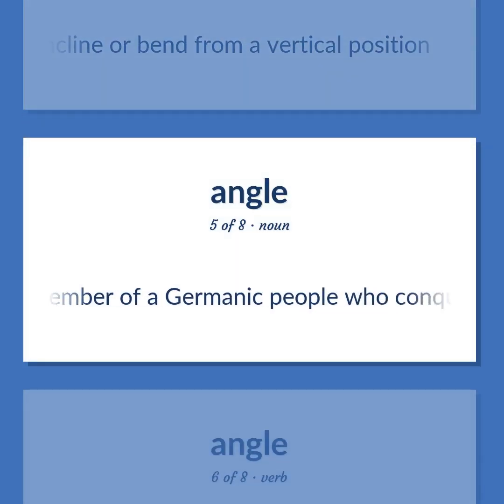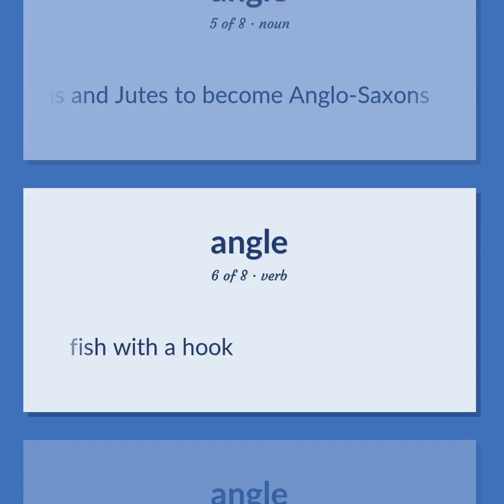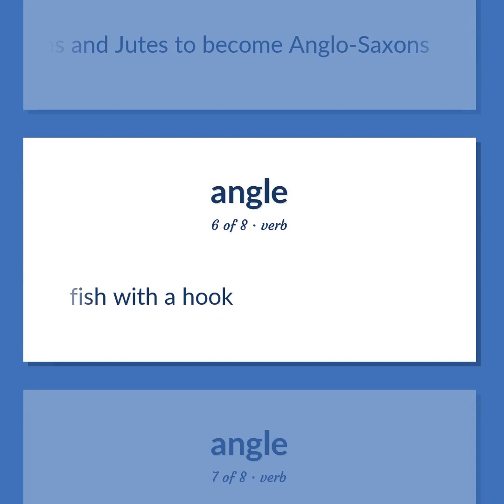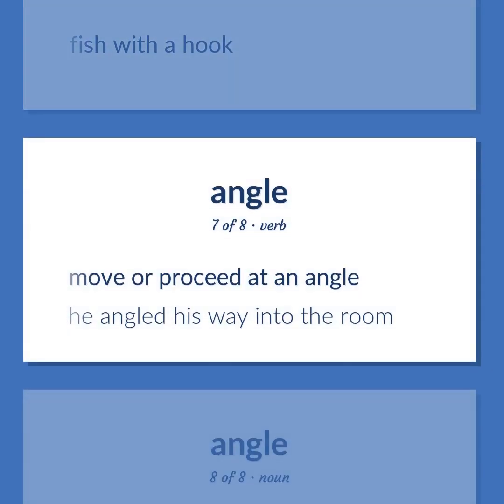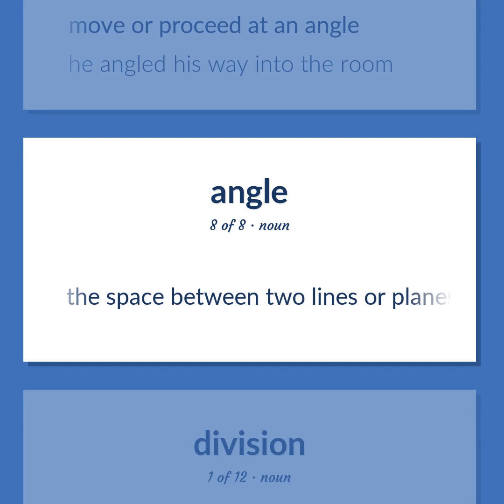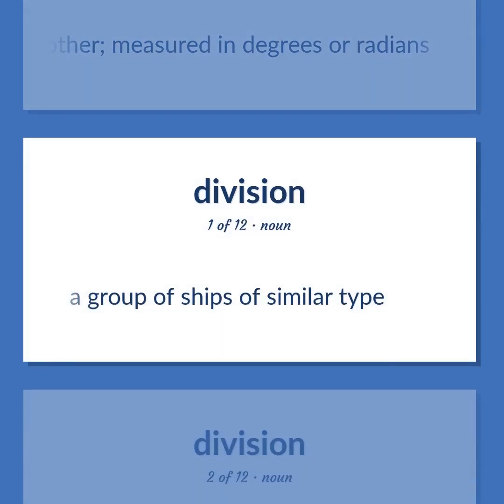A member of a Germanic people who conquered England and merged with the Saxons and Jutes to become Anglo-Saxons. Fish with a hook. Move or proceed at an angle. He angled his way into the room. The space between two lines or planes that intersect. The inclination of one line to another, measured in degrees or radians. A group of ships of similar type.